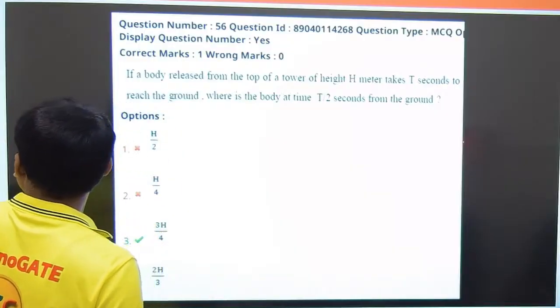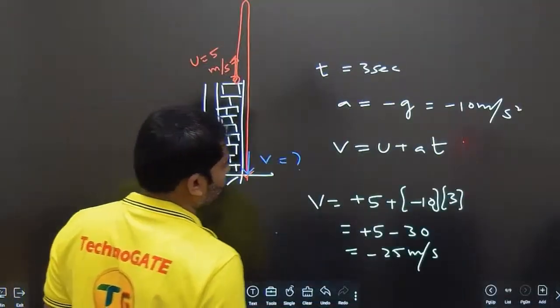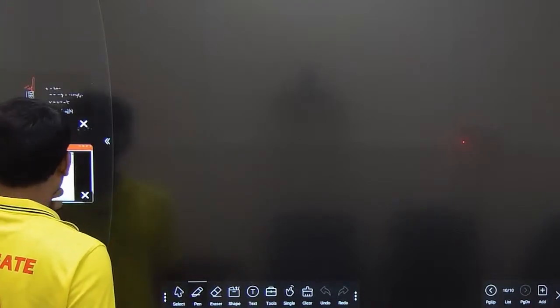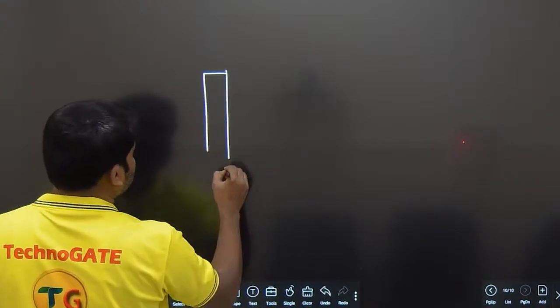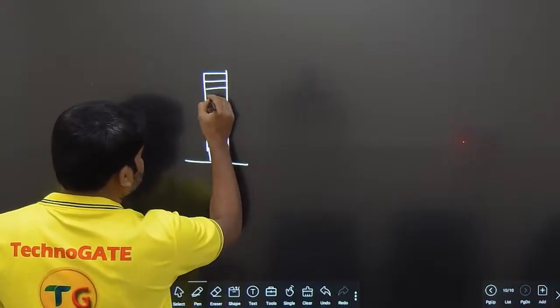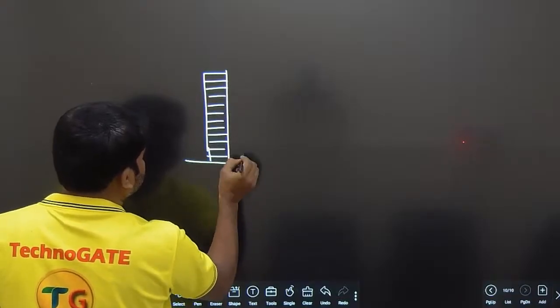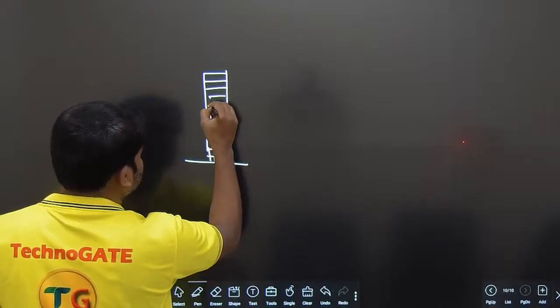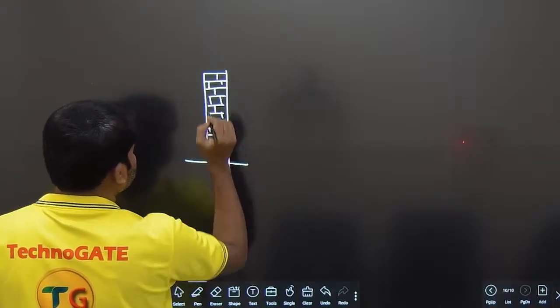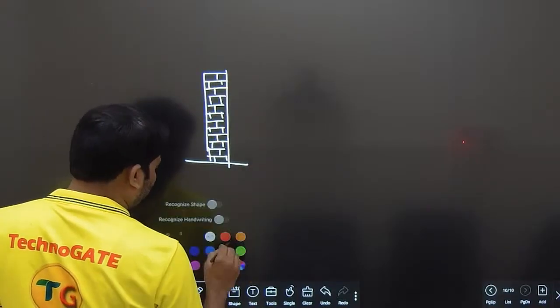It is given like this. Let me draw the diagram also for our easy understanding purpose. There is this tower. We are dropping a ball.